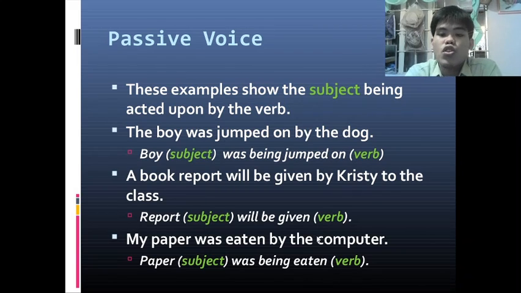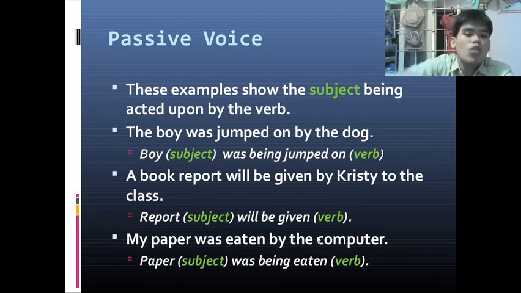These examples show the subject being acted upon by the verb, or the subject is receiving the action. The boy was jumped on by the dog. So, was the boy jumping? No. So, the boy received the action jump. The boy did not do the jumping. He only received the jump from the dog.